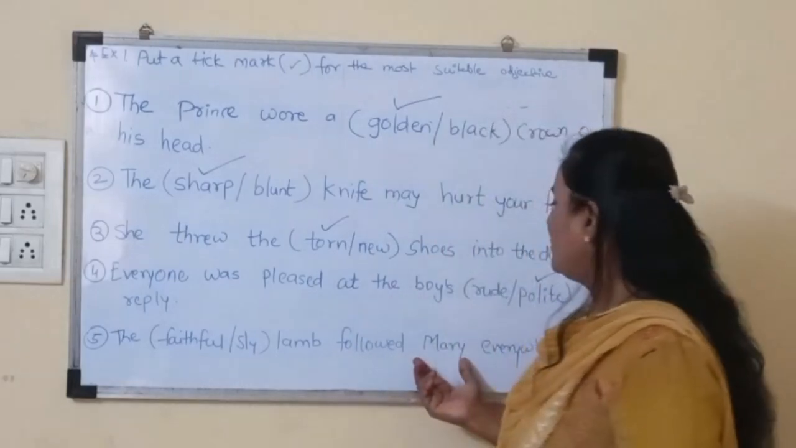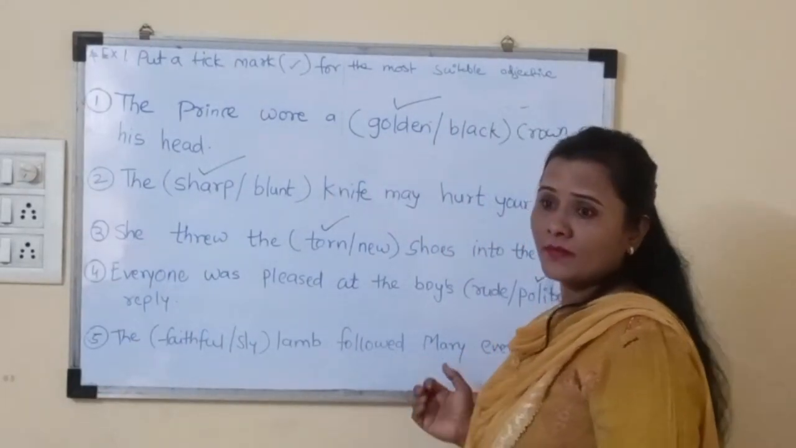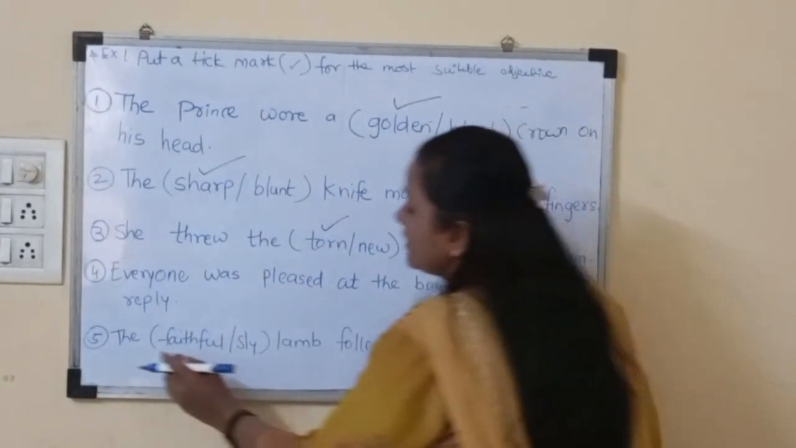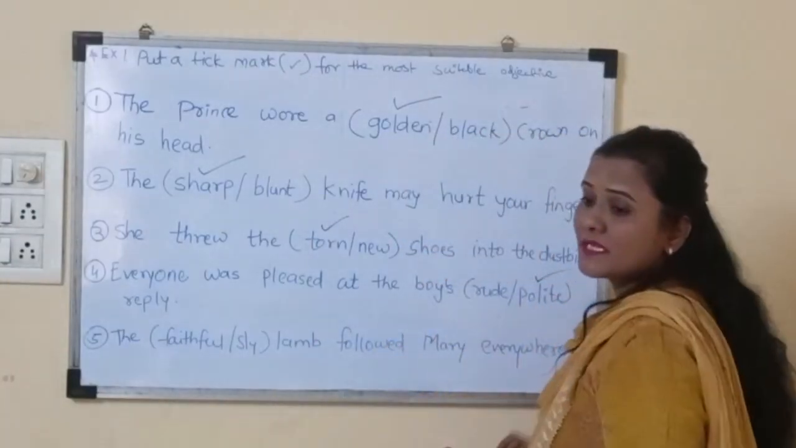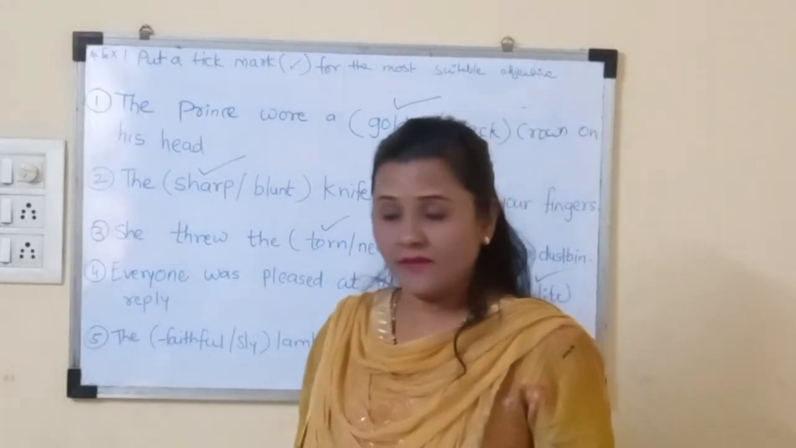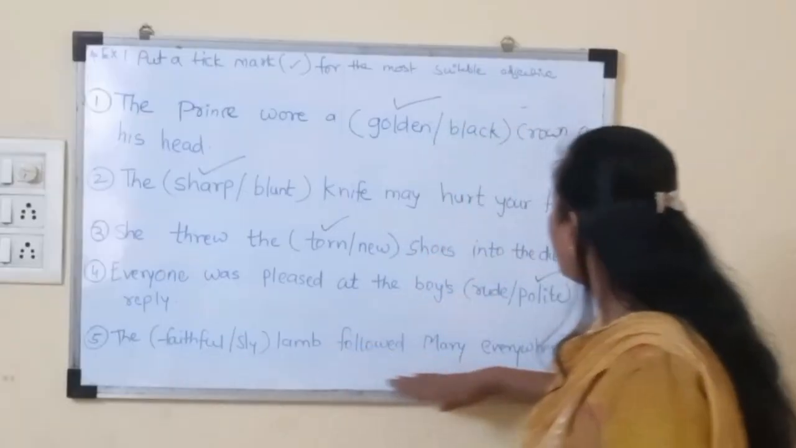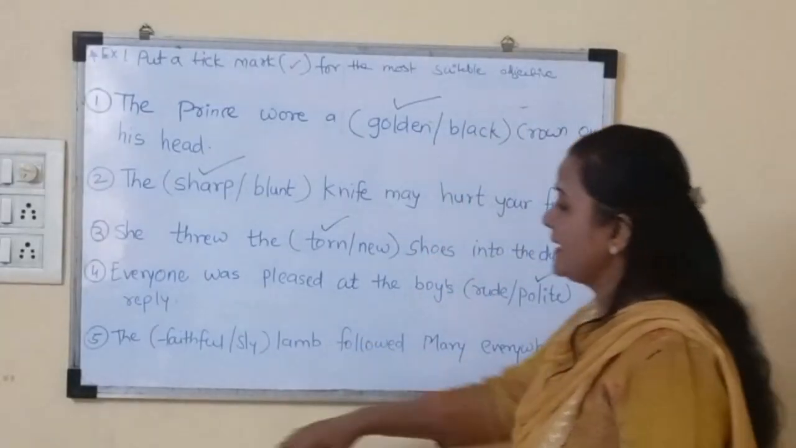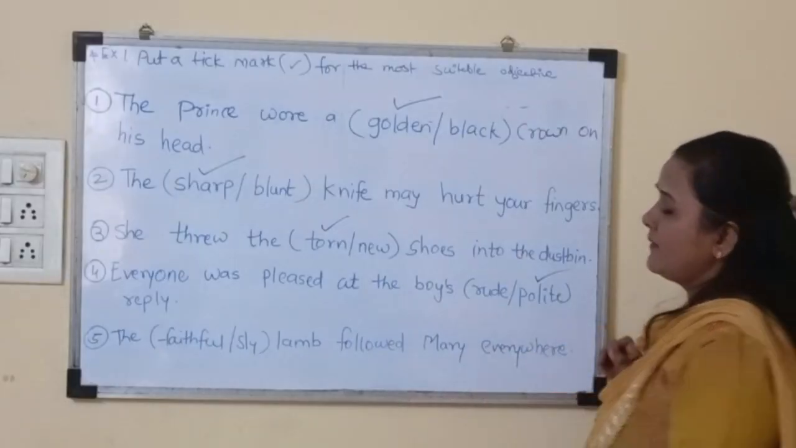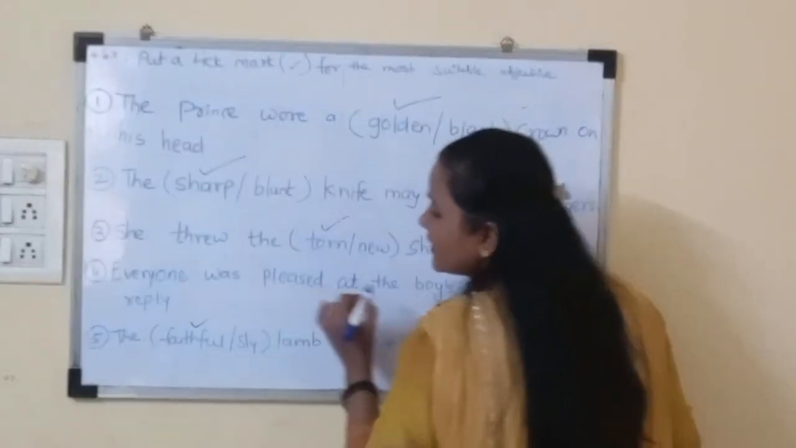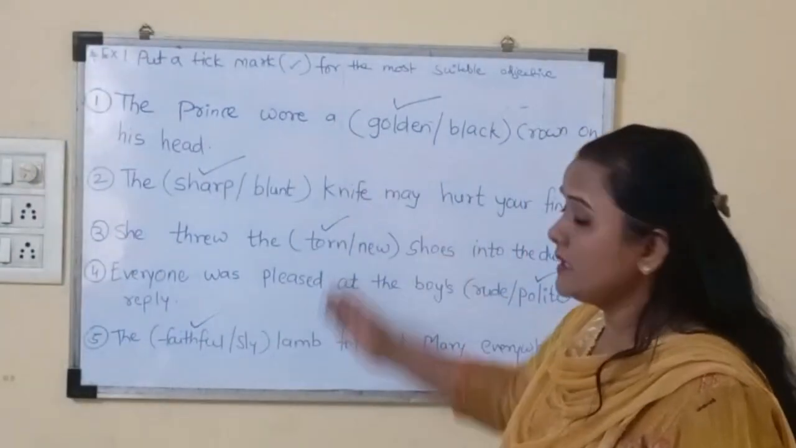Now Mary is who? Who is Mary? Jesus' wife. Okay. Now the faithful lamb followed Mary, or the sly. What is the meaning of sly? Sly means clever. So which adjective is suitable for this sentence? The faithful lamb followed Mary everywhere. So we are taking faithful. Okay. Now do this.